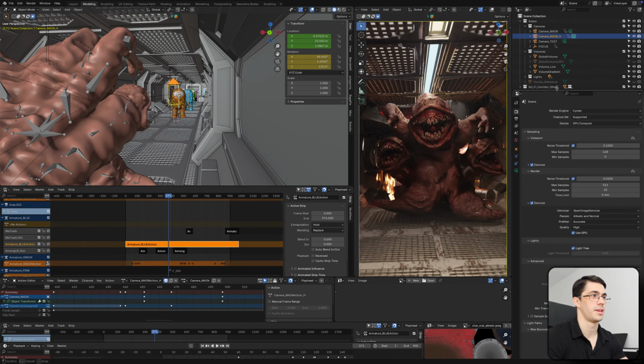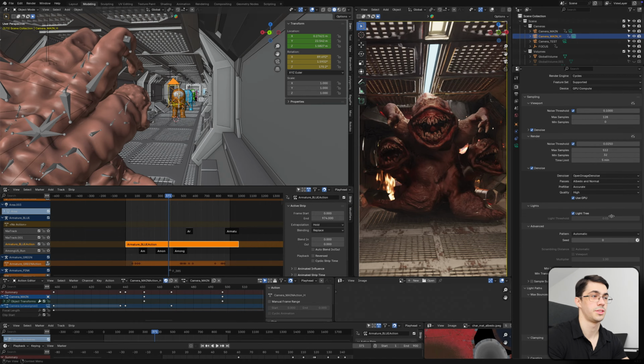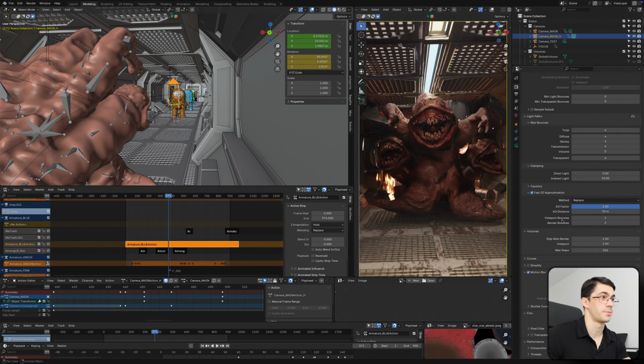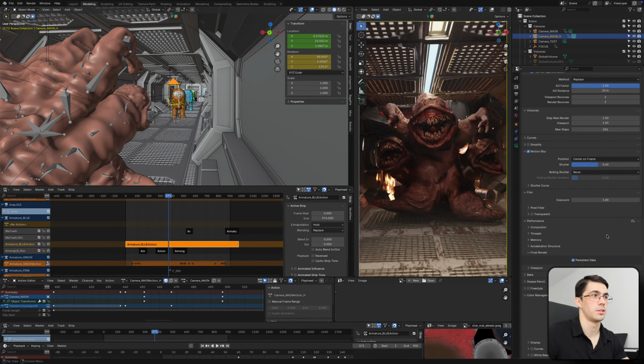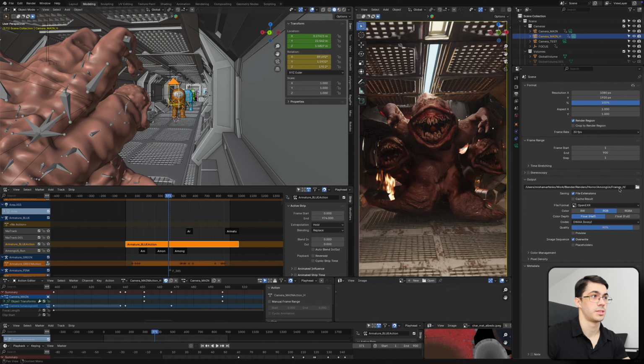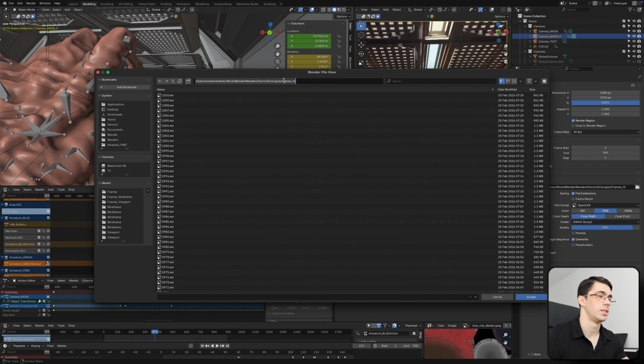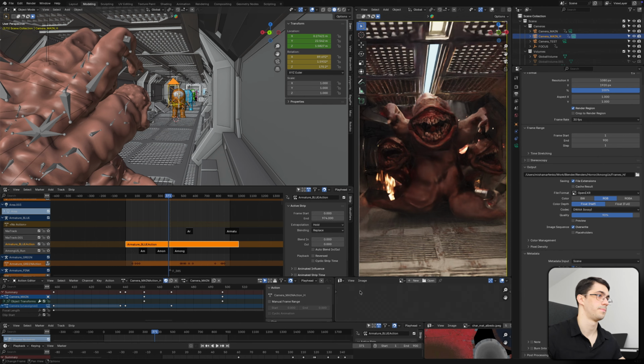I usually render the entire animation as a single layer for simple projects. Here are my export settings. I typically aim for 1 minute per frame. I always export in EXR because it gives much more flexibility later in DaVinci Resolve. Before final rendering, I do a quick low quality preview, and only after everything's good, I render the final version with high quality settings.